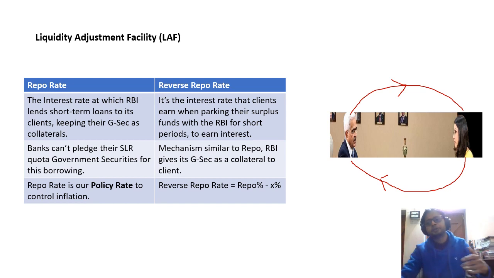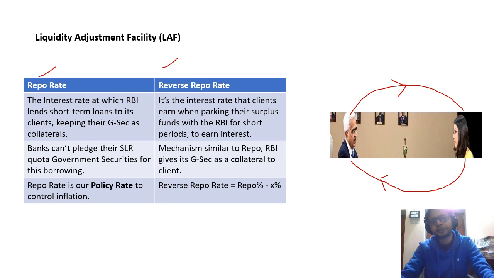And after the fortnight, this usually happens every fortnight. So after the fortnight, what will happen? The repurchase agreement will happen, in which banks will again purchase those government securities by paying the interest amount on that. So this is the kind of thing which is done in repo rate. So what is reverse repo rate now?